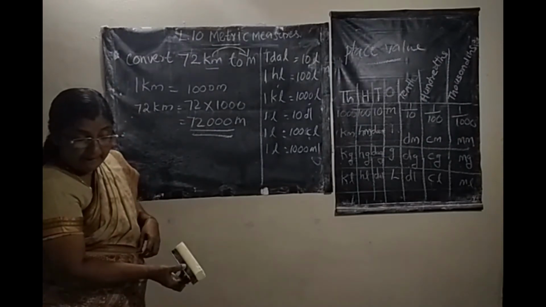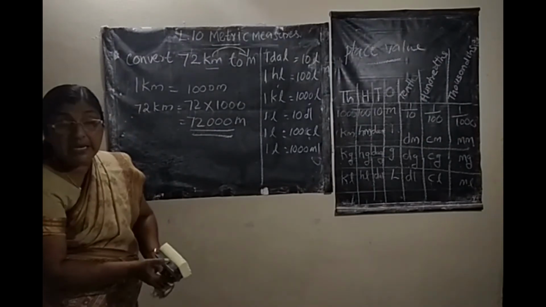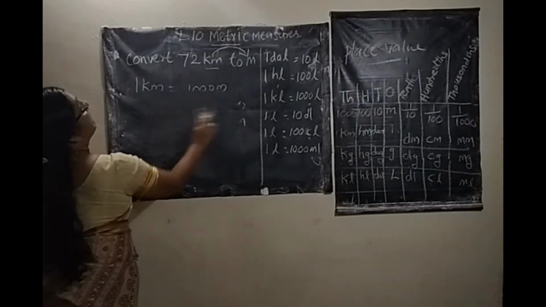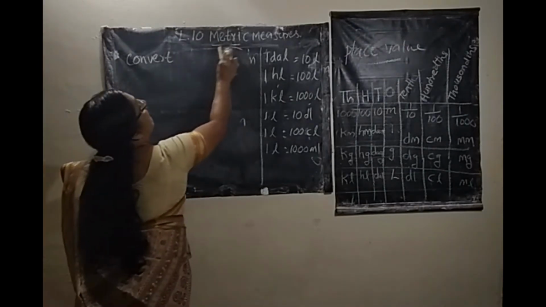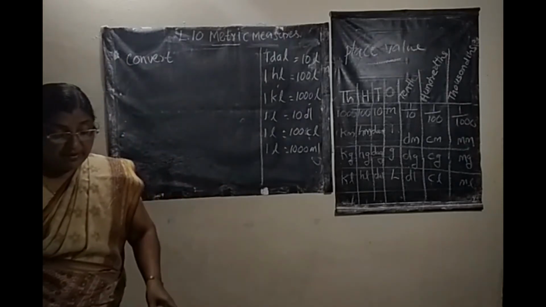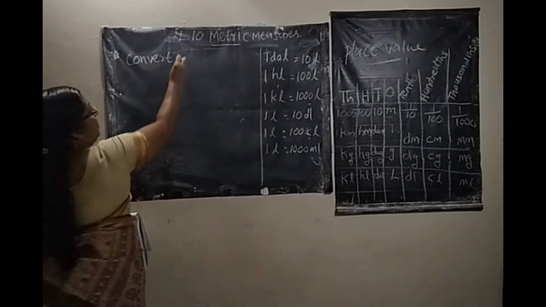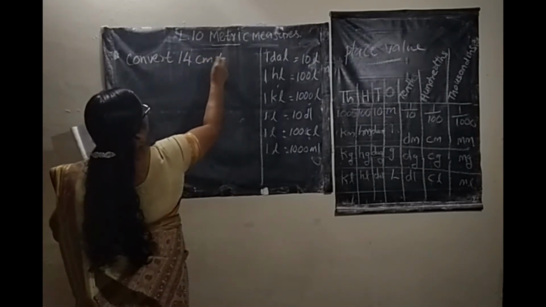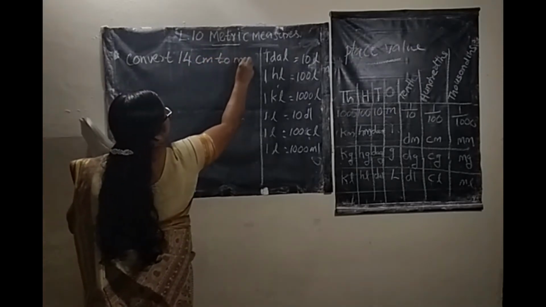Next, convert 14 centimeter to millimeter.